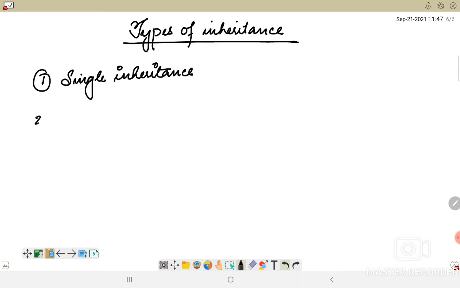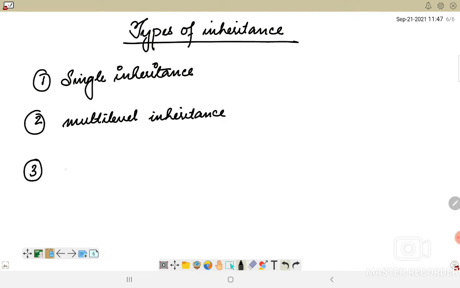Then we have multi-level inheritance. And the third one is hierarchical inheritance. So these are the three different types of inheritance which we can see in Java.